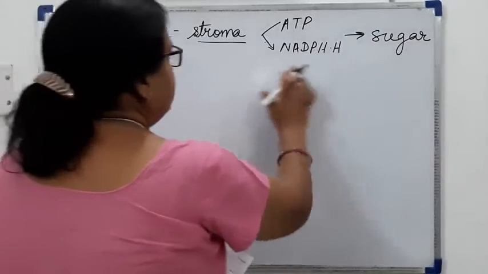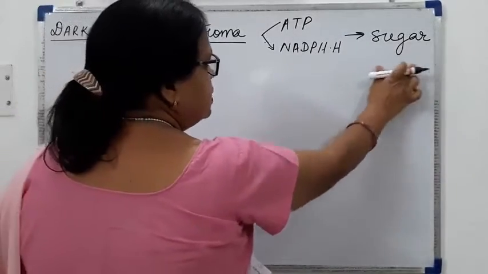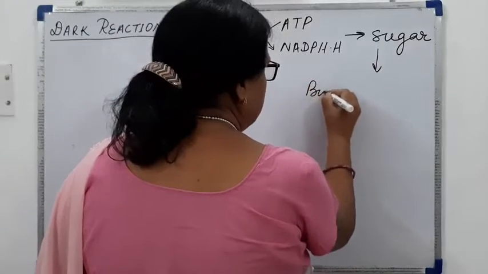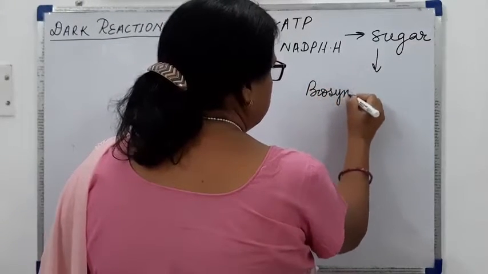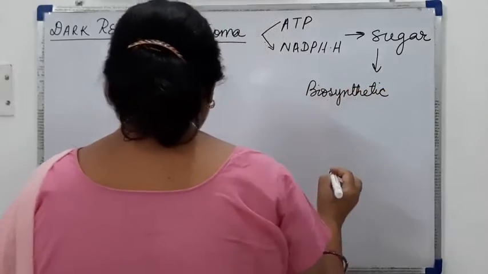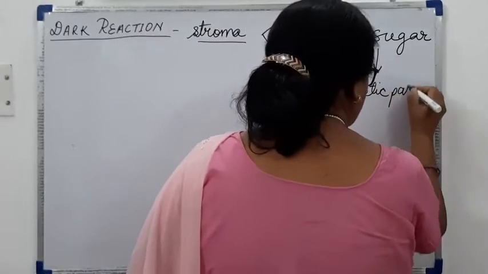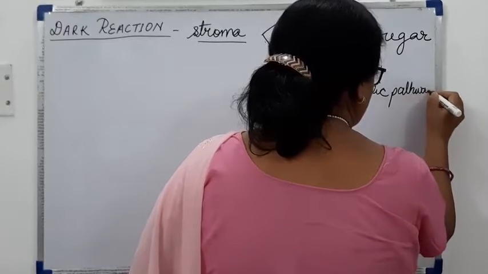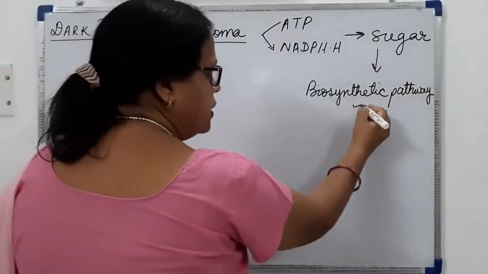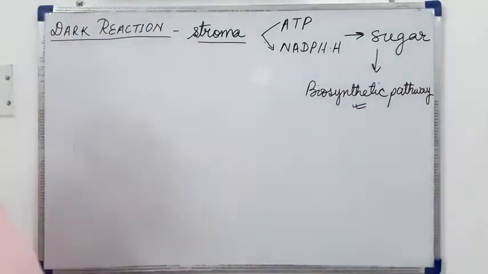Because it is utilizing this for the synthesis of sugar, it is also called the biosynthetic pathway. So another name for dark reaction is biosynthetic pathway.